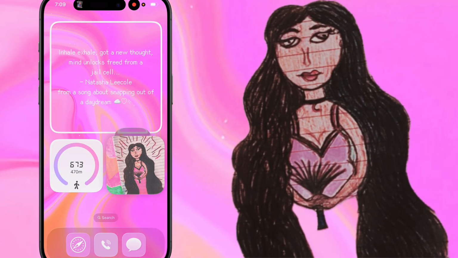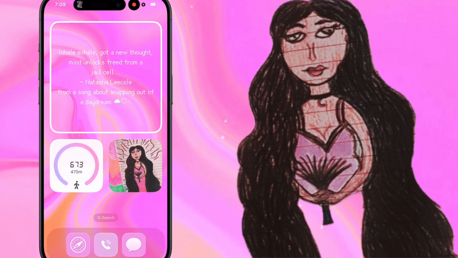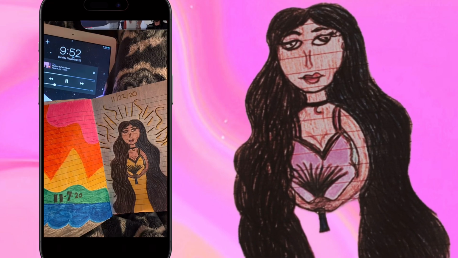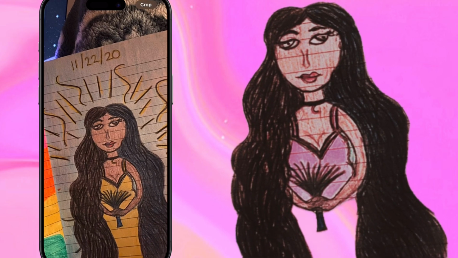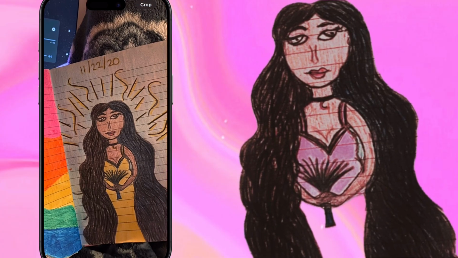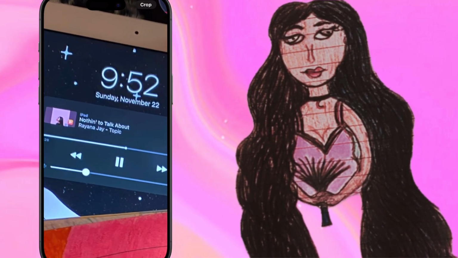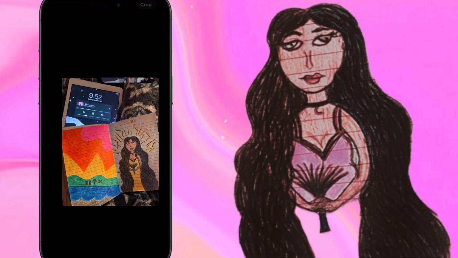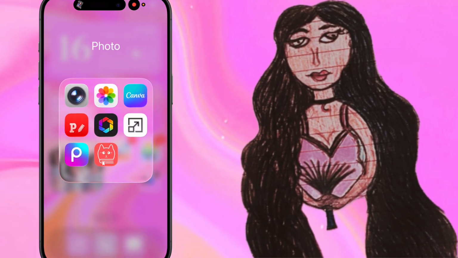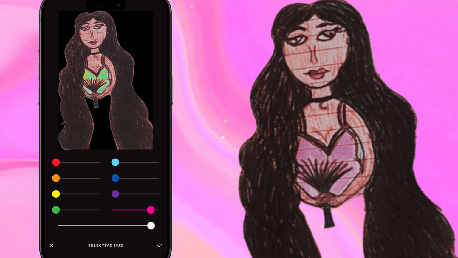And this widget is just a photo widget of a doodle that I did in my art journal. And as you can see, I did this on November 22nd of 2020, and this is the song I was listening to on that day. But yeah, I had to edit that, and I edited that in Afterlight.